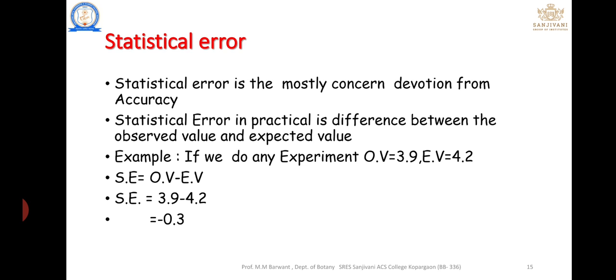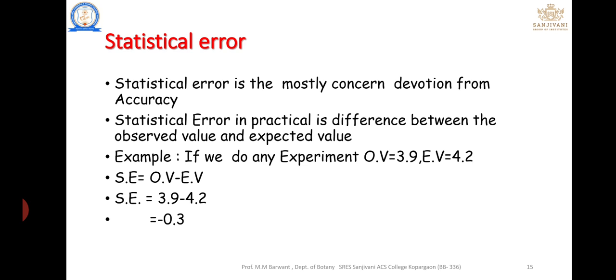which is known as a continuous variable. Next concept is statistical error. Error is the opposite concept of accuracy. In doing any experiment, two things can happen: either your experiment gives the accurate result, or you have an error in the experiment, due to which you get a wrong reading or wrong result.